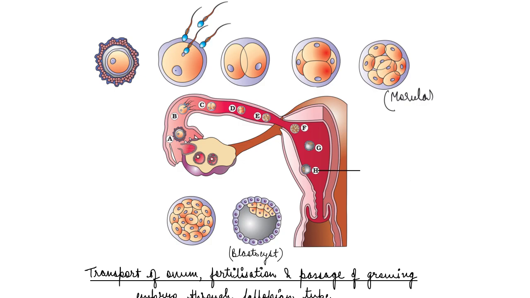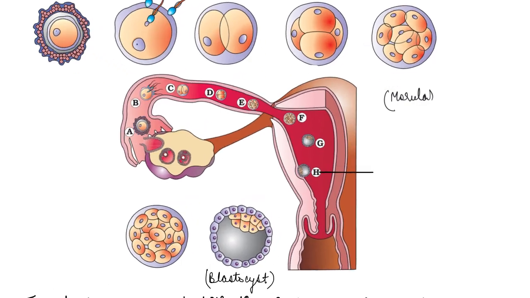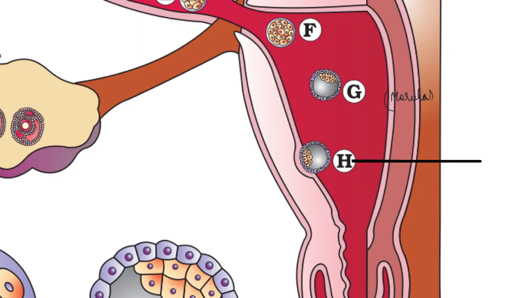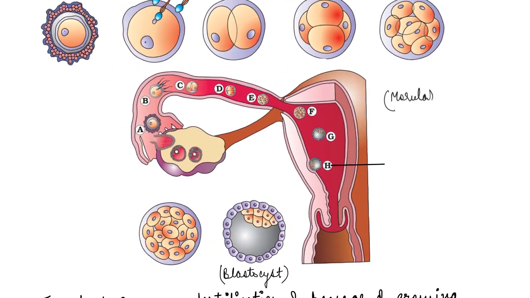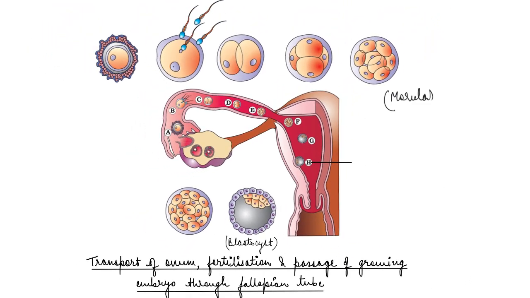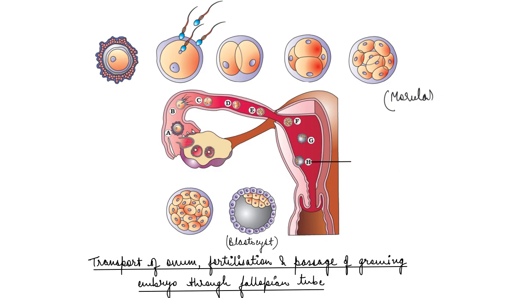So, if you see inside here, this structure is of a blastocyst. So, the morula continues to develop and divide into this structure, which is blastocyst. If I have to enlarge it and show it to you, this is the structure of a blastocyst, right? Now, all of this is happening as the zygote is moving towards the uterus, right?